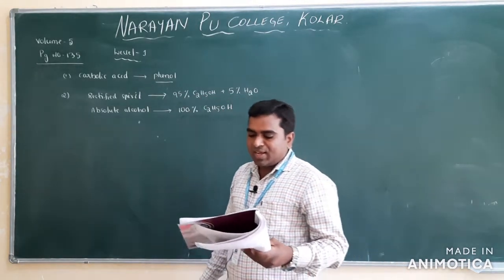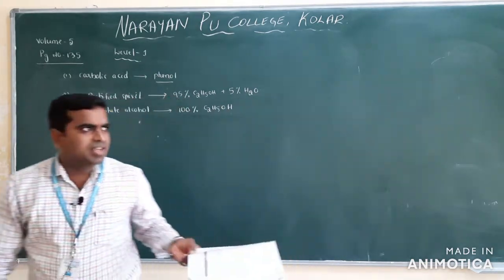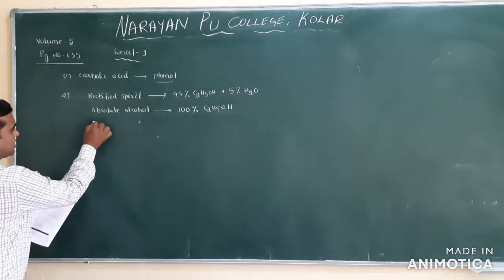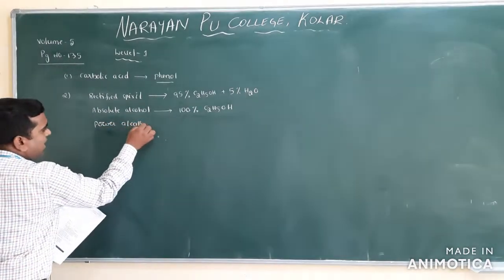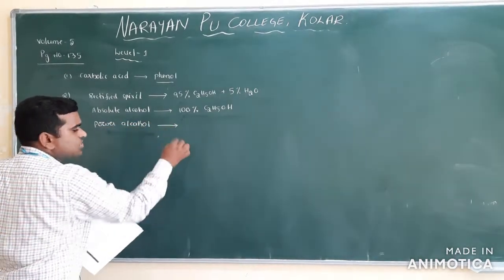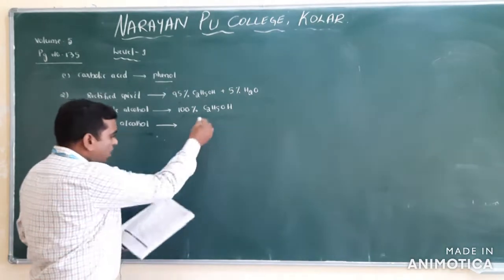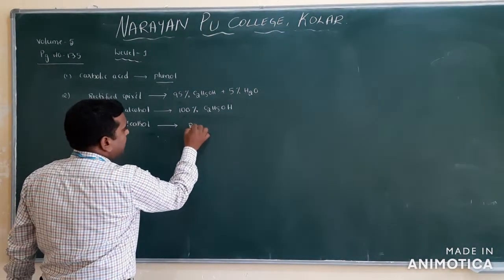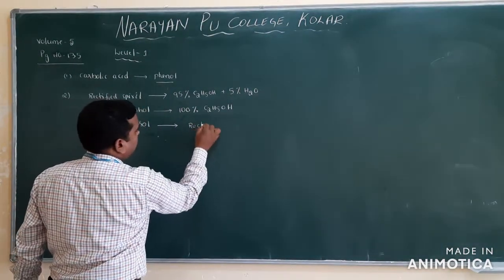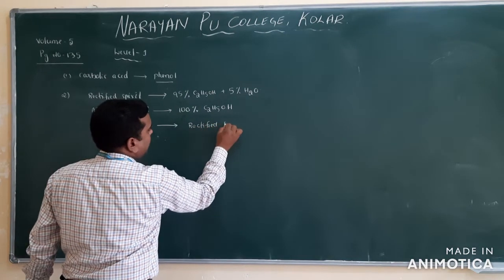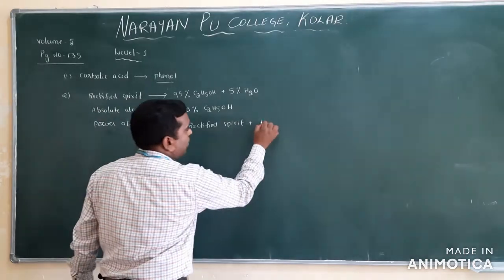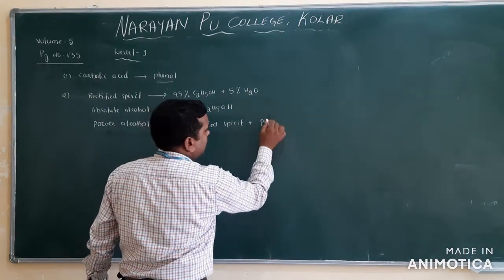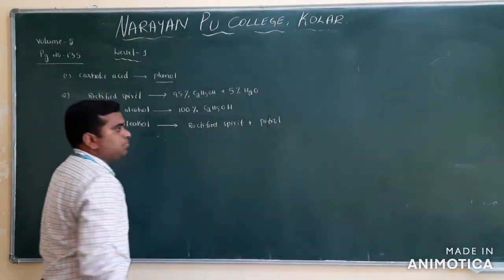Clear? And here also there is something we have not discussed in the PU part: power alcohol, the alcohol which is used to produce power. It is rectified spirit plus petrol.